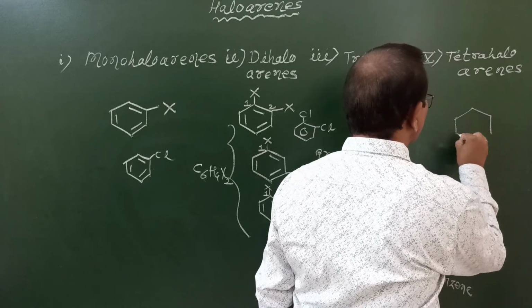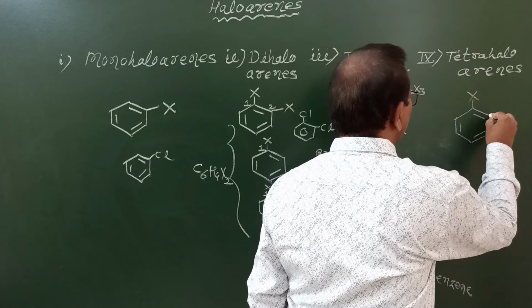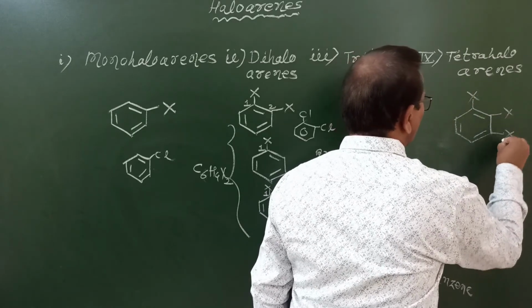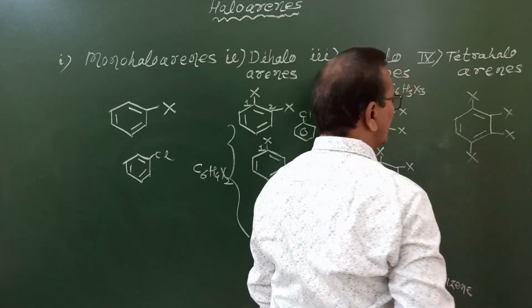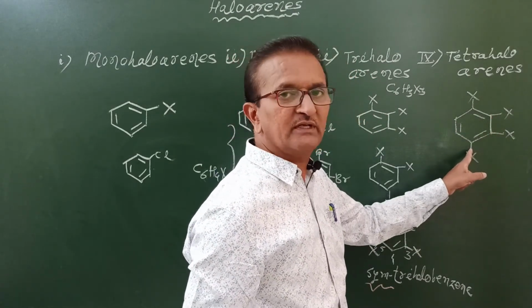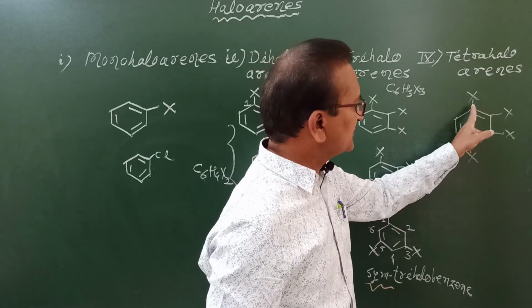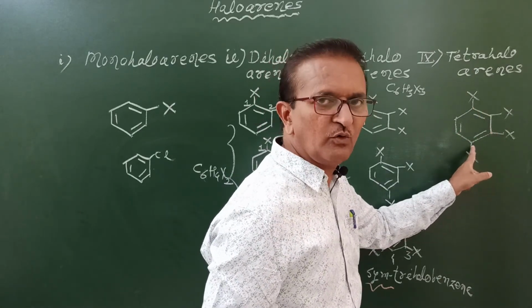Here is the benzene ring, to which 4 halogen atoms are directly bonded. This is one of the isomers. 1,2,3,4-tetrahalobenzene. What are our positions? 1,2,3,4-tetrahalobenzene.